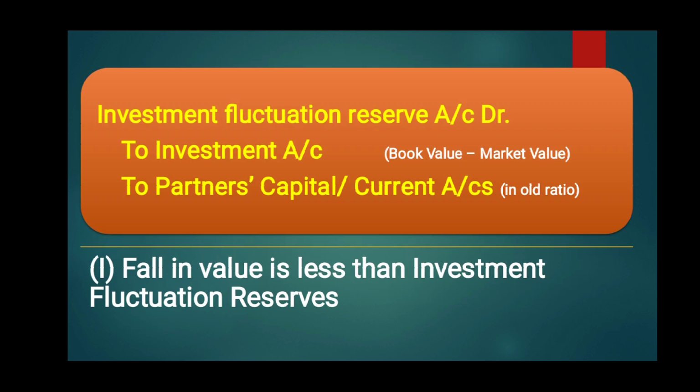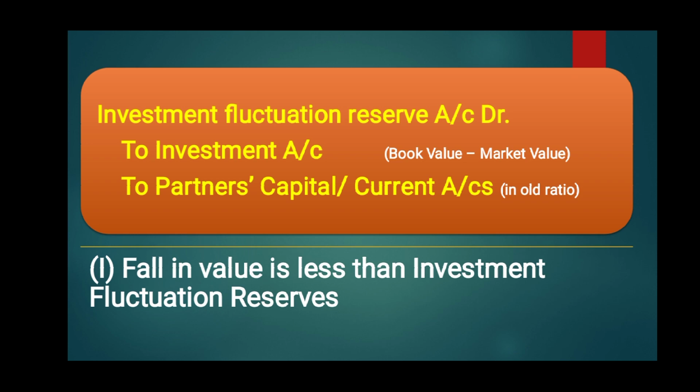Under the first case, when fall in value, that is loss, is less than investment fluctuation reserve, investment fluctuation reserve account will be debited to investment account, and investment account is credited with the amount of loss here, because it is the accounting rule that when the amount of the asset decreases, it should be credited.